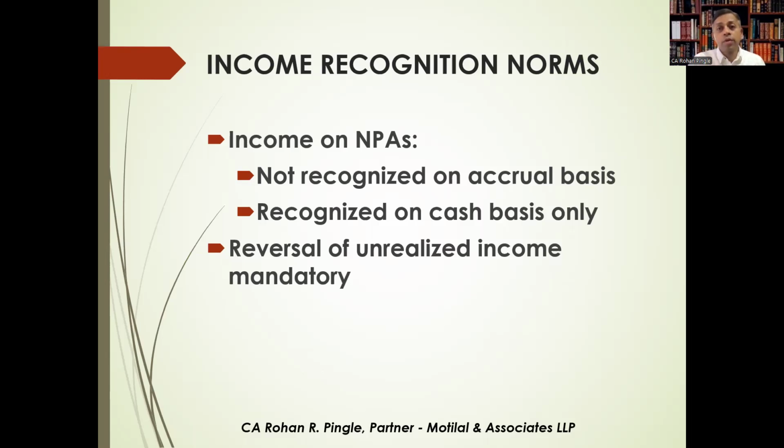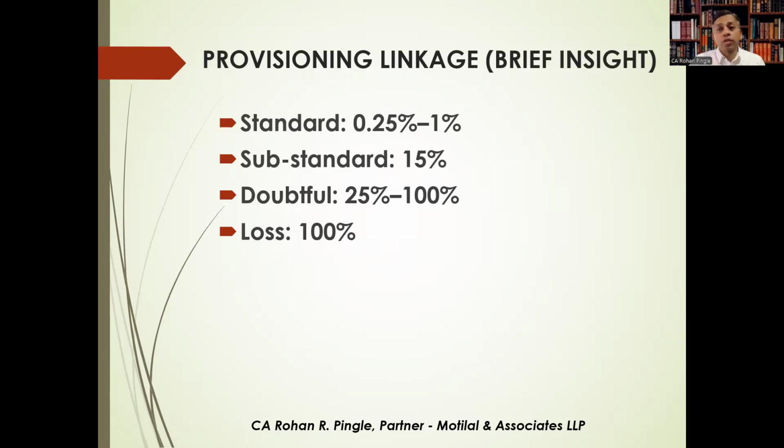unrealized income. So let's understand provisioning linkage. Though provisioning is separate, it is directly dependent on the correct classification. The audit implication is misclassification, under or over provisioning, and impacts on profit and capital adequacy. So the auditor must recompute the provisioning, identify the shortfall, and report in the long form audit report, that is related to statutory audit of the bank branches.